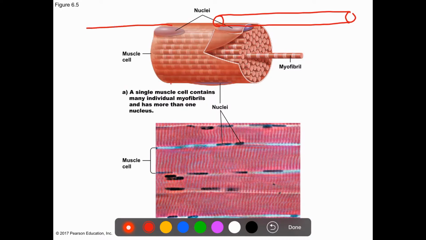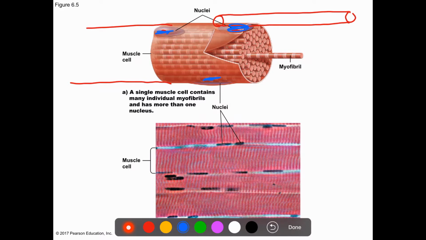This one should be continuous, and they are multinucleated. So this is a nucleus here, this is a nucleus here, maybe there is a nucleus here, okay? They also vary in length. So we have different lengths of the different muscle cells or muscle fibers.